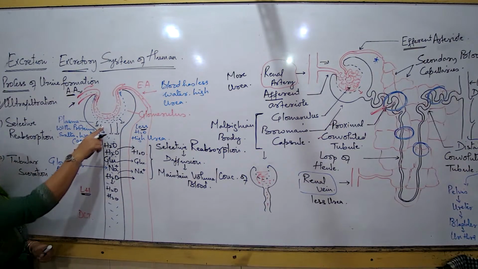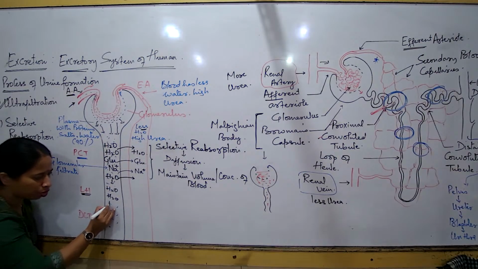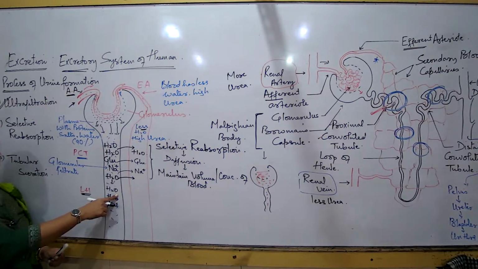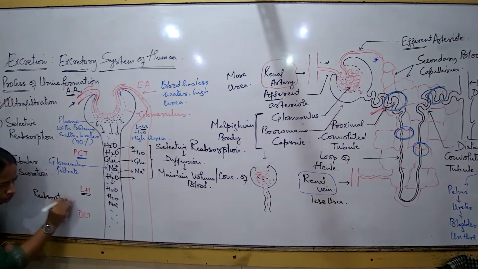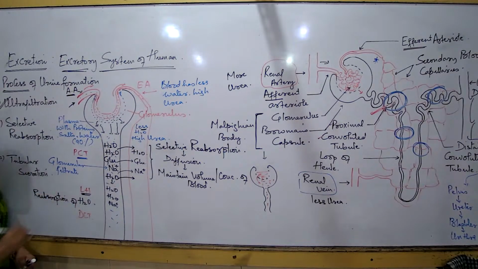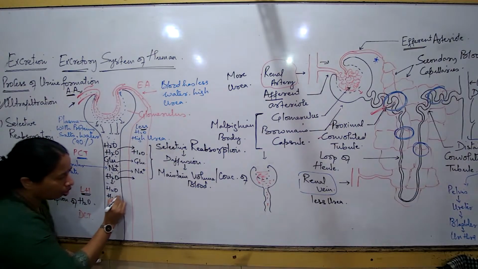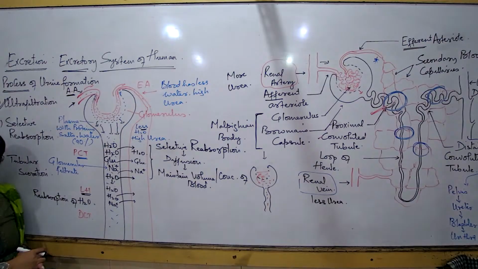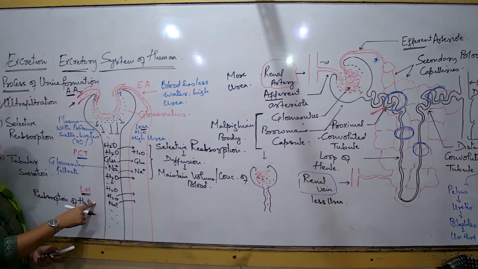We are talking about 90% of the water filtrate में आ चुका था. So still there is so much of water left, and some small amount of sodium still left. The loop of Henle plays a very important role for the reabsorption of water. That's a major function that the loop of Henle shows. So ये जो narrow, long, U-shaped tube है, all throughout the tube, the reabsorption of the water takes place. So the major two parts of the tubule where the reabsorption of water is taking place are the PCT and the loop of Henle.